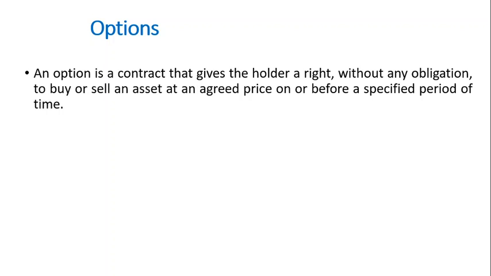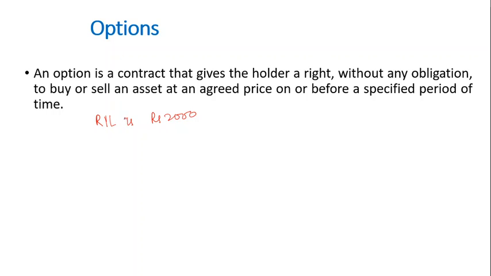What does it mean? It simply means that let's assume today there is an asset, which can be any asset. Let's assume there's a share price. For example, let's assume today the Reliance share price is rupees 2000. So the current price of Reliance is rupees 2000.